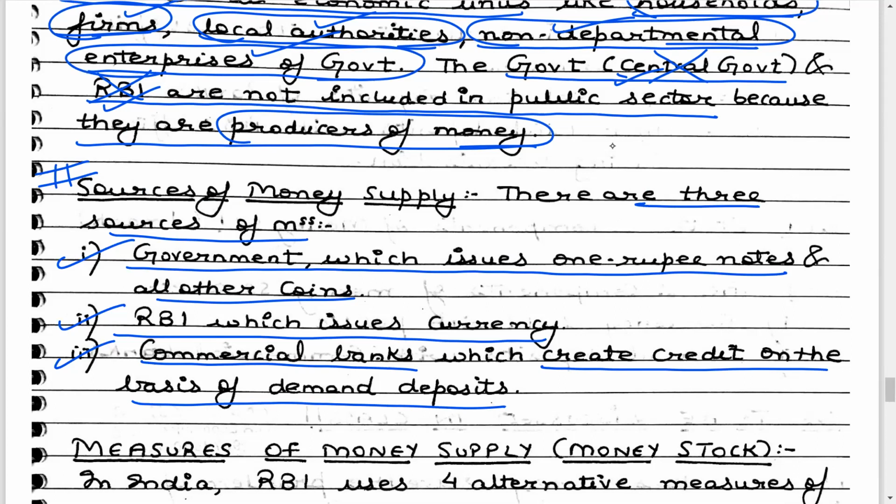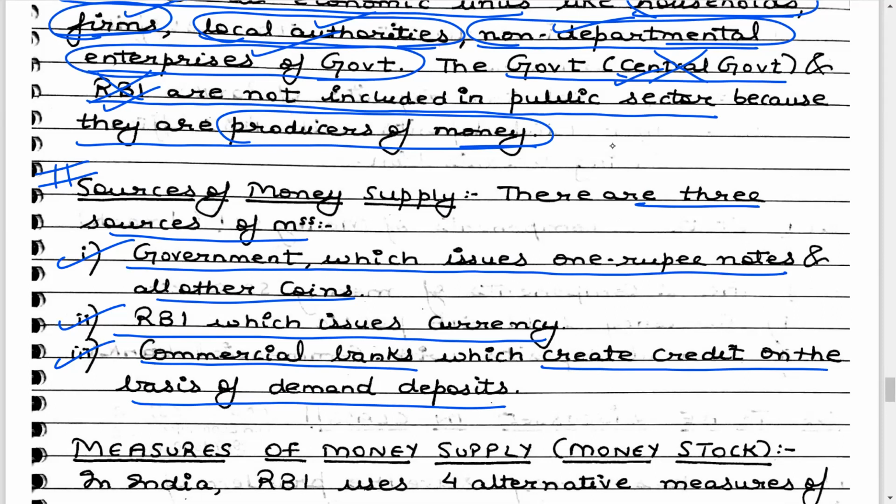That means whatever we deposit with the commercial banks is used to create more money by loaning it out. Suppose I keep 500 rupees with the commercial bank. Out of 500 rupees, the commercial bank is going to keep some part as reserves, and the remaining part will be loaned out. We will do this in more depth in our lectures on banking.